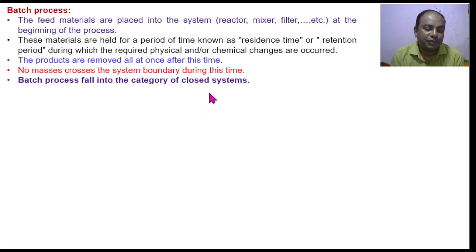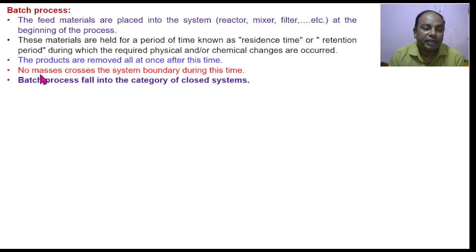Actually, we have seen that in a closed system, mass cannot be allowed to enter into the system, while the system boundary is conducting, and therefore energy can be exchanged with the surroundings. Similarly, in a batch process also, once mass has entered, later on it cannot be allowed to cross the system boundary. However, energy can be entered into the system and energy can be taken out of the system.